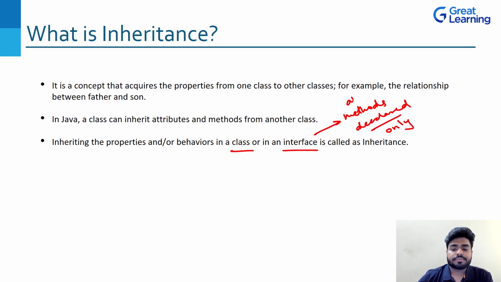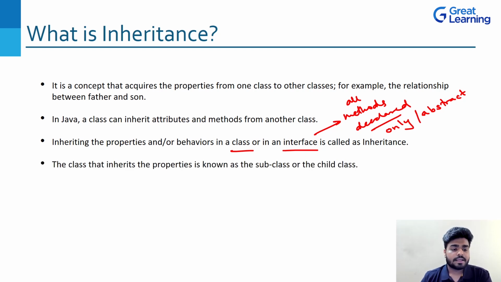All the methods will only be declared. That means all the methods will be abstract. That is what an interface is. Okay, it's similar to a class, but in a class we can have a definition of a method, right? We can write anything in the class, but in an interface we can't. We can't actually define any method at all in an interface.